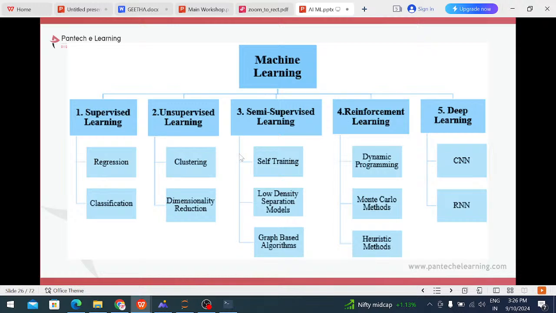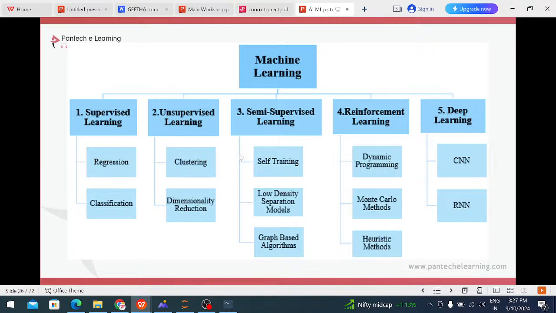Supervised machine learning can be categorized into 2 types: one is regression and one more is classification. Unsupervised machine learning also has 2 types: one is clustering and one more is the association algorithm or dimensionality reduction. These are the types. Semi-supervised algorithms are also used most, and based on the situation we can use this type of algorithm, including self-training, low density models and graph based algorithms.